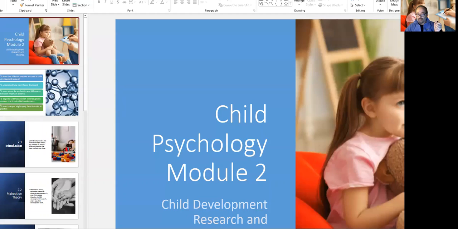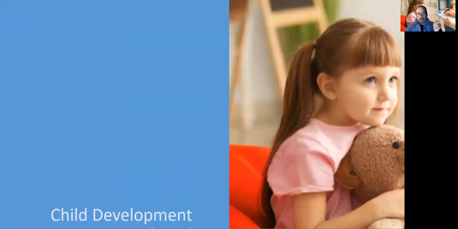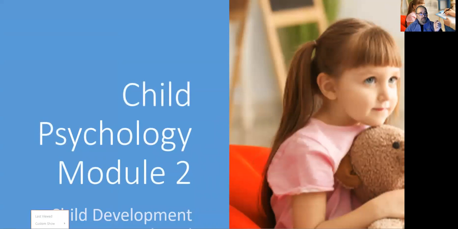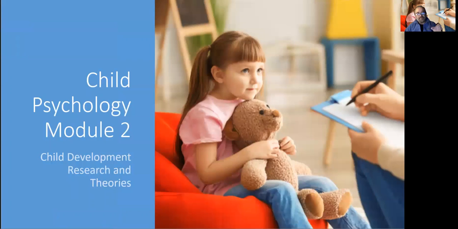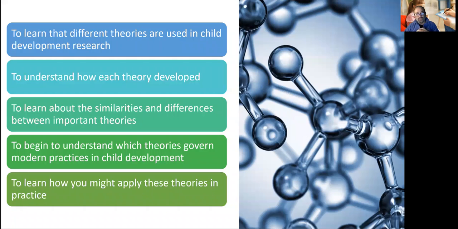Let's start with child psychology, module 2, child development, research, and theories. That's the module we will be looking at. So let's dig deeper into that quickly and what we will be discussing. Child psychology, module 2, child development, research and theories. Let's look at what our objectives for this module are.